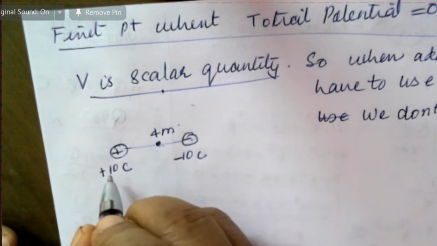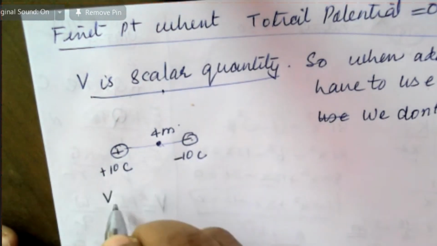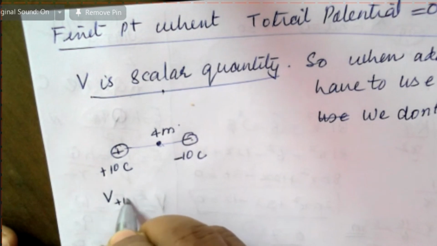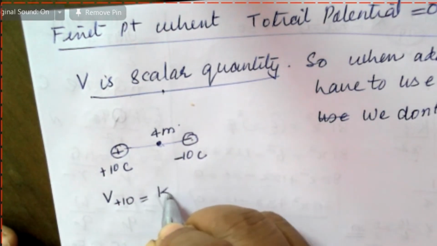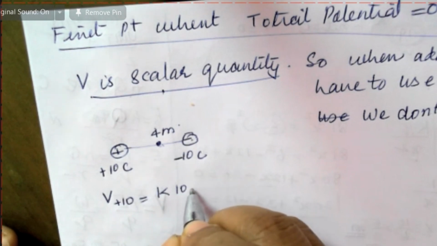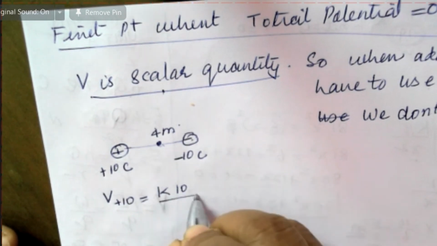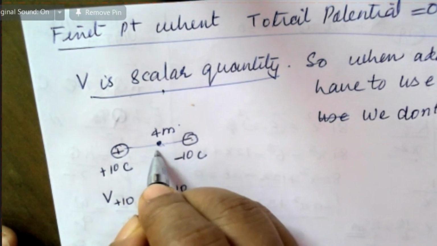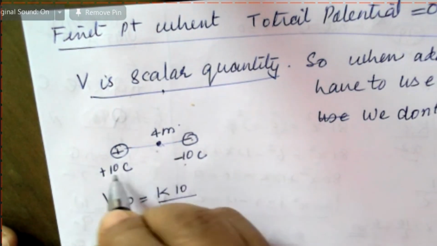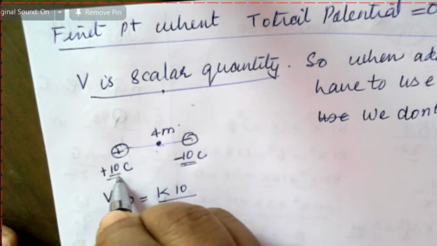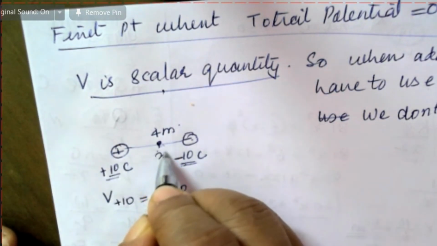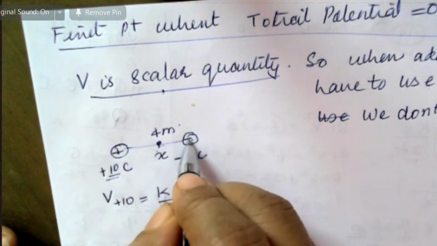So the potential due to plus 10 coulomb is equal to K into plus 10 divided by R. Their magnitudes are the same, so let this point be at distance X from the positive charge. You can take it from any point.